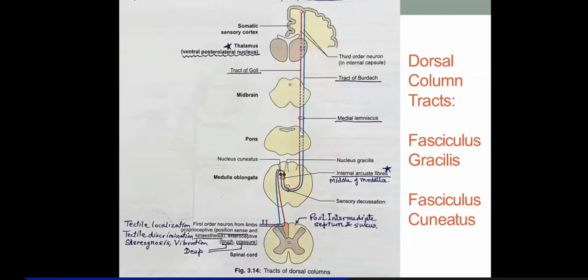Yes, the other names of these tracts also are important. Look here, there are other names: tract of Goll and tract of Burdach. They might ask you sometime with these names, so you have to be aware of this.